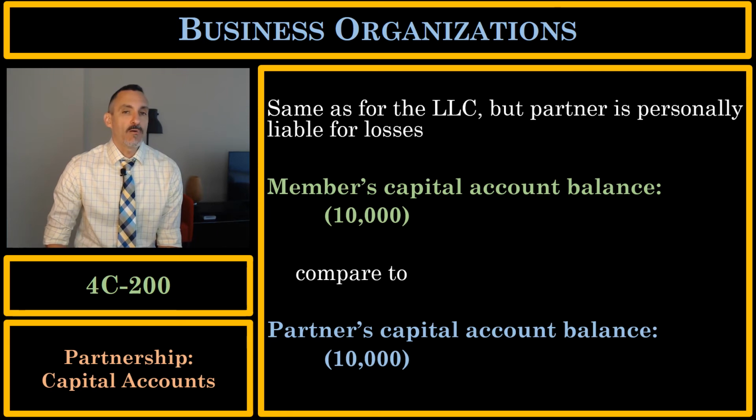But if a partner's capital account balance is negative $10,000, that means the partner is responsible to contribute $10,000 if the partnership cannot meet its obligations. So this negative $10,000 capital account balance is significant because the partner is not protected with limited liability.